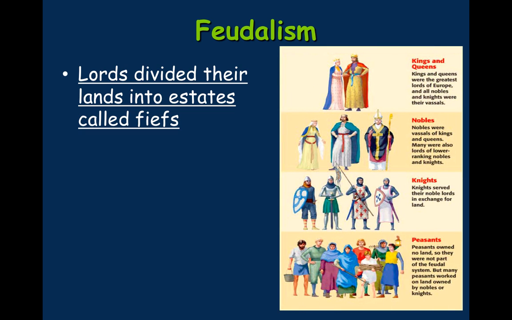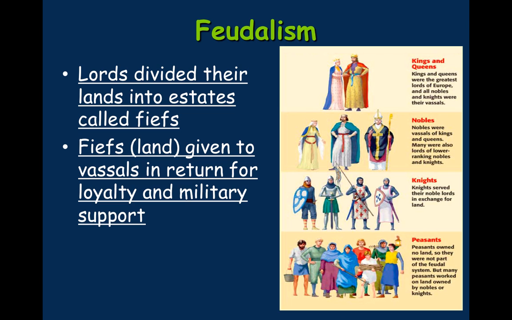So how feudalism works is basically lords divide their land into estates called fiefs. Okay, so the king would control all of the land. He would divide that up between nobles or vassals, and in return for that land, the nobles would provide services.